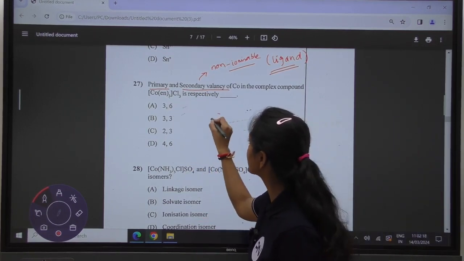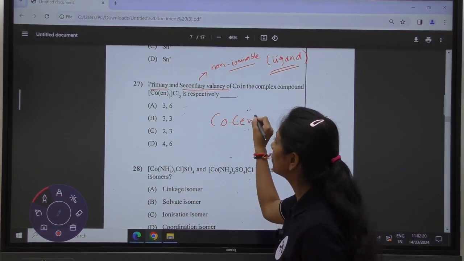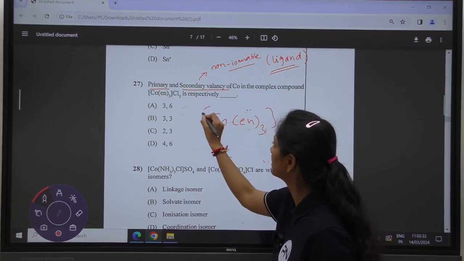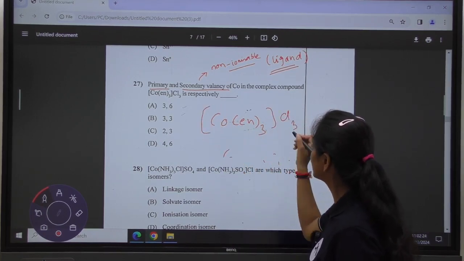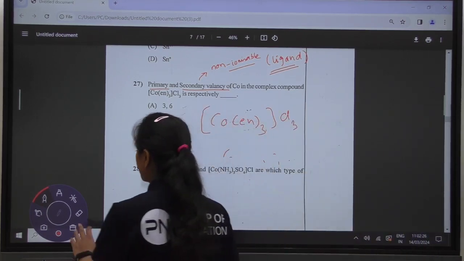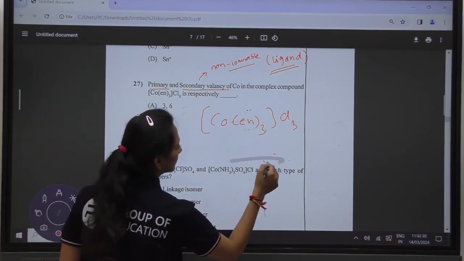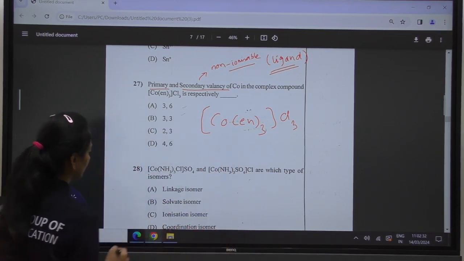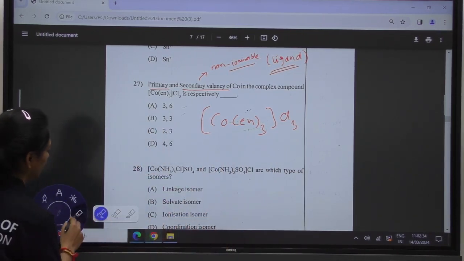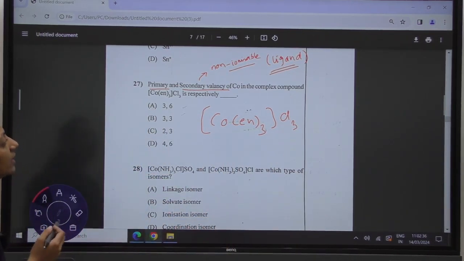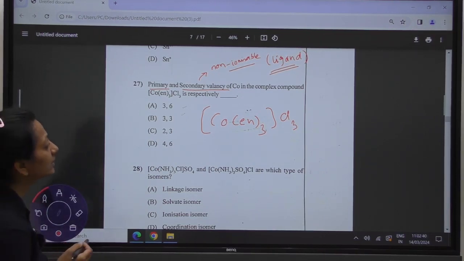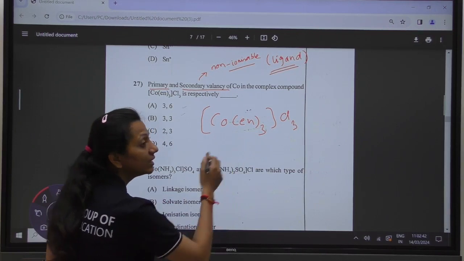The complex which is given to us is [Co(en)3]Cl3. Here it is given to us that you are having tris en.